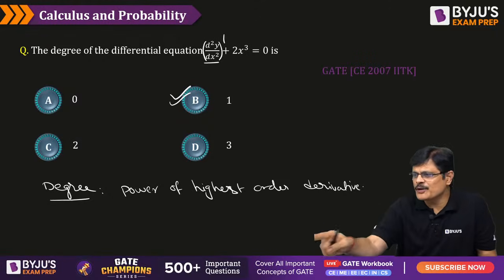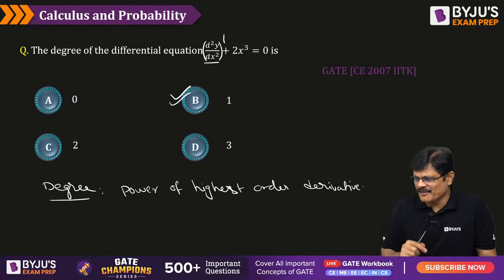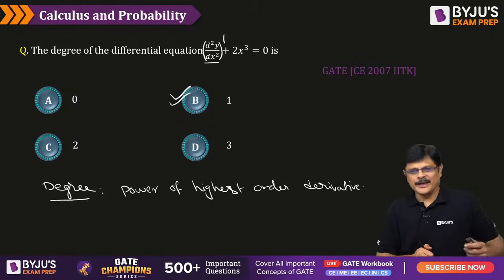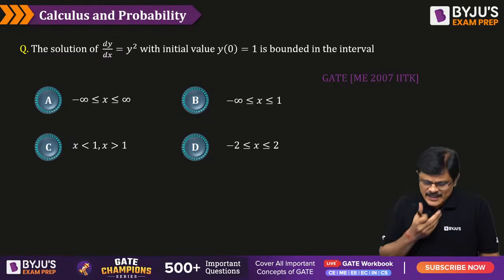And on this degree question, you can see around 5 plus questions were asked in the GATE examination about degree, my dear friends. B is the correct answer. Correct. We need to accept mistakes and learn from mistakes. Now the solution.